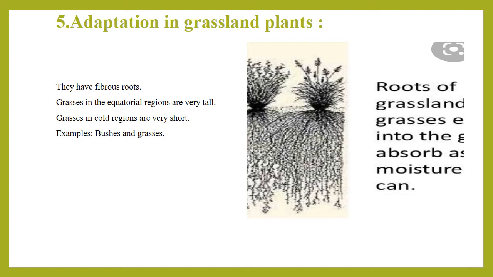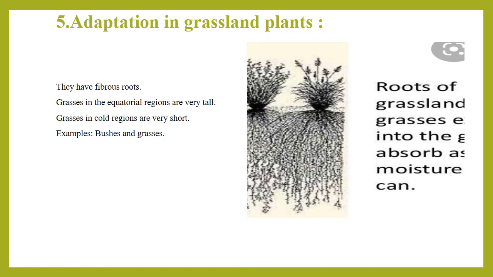Now the next point is adaptation in grassland plants. We know that grasslands are open, and their plants don't have to compete with other plants. All the plants get sufficient sunlight, whether they grow taller or not.